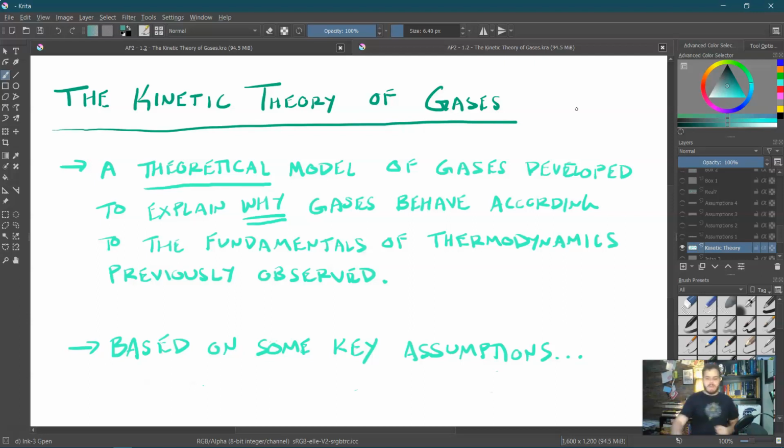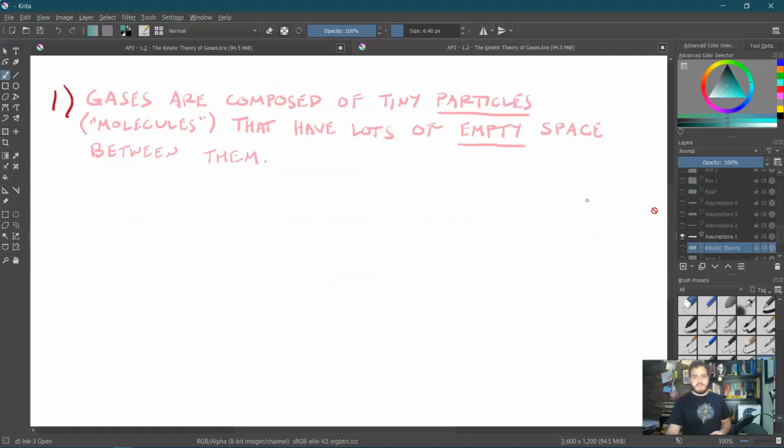Now, this kinetic theory was based on 4 key assumptions that we do need to know. So first off, assumption number 1, we say that gases are going to be composed of tiny particles called molecules or atoms, but specifically molecules, that have lots of empty space between them. What that means is that these tiny particles are so small that there is way more space between them than just a diameter of a particle. They're very spread out. Additionally, they're so tiny and moving so quickly that we can largely ignore the effects of gravity, which makes our lives a little easier.